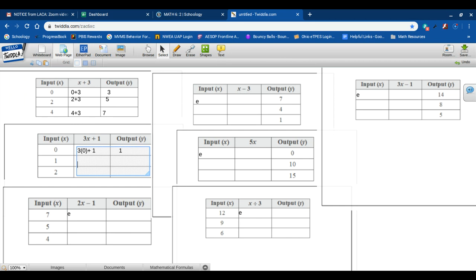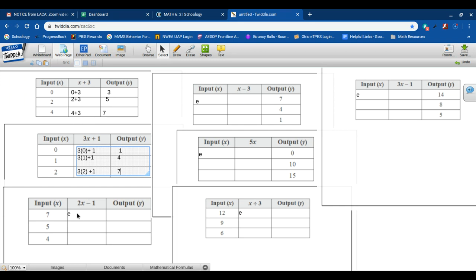Okay, the next one, I'm going to do 3 times, and my x is now 1, plus 1. So 3 times 1 is 3, plus 1 is 4. And then my last one, I'm going to do 3 times my new x value, which is 2. 3 times 2 is 6, plus 1 is 7.